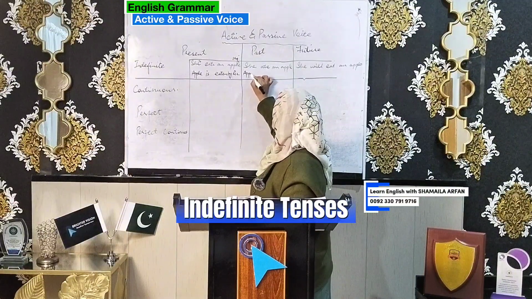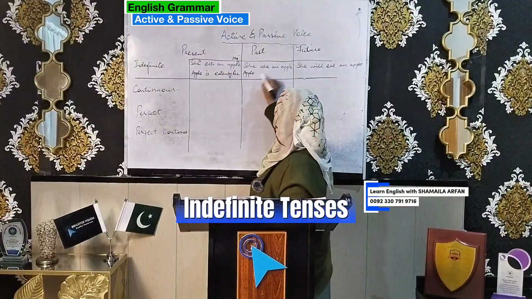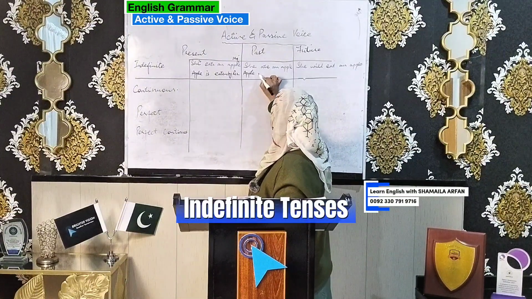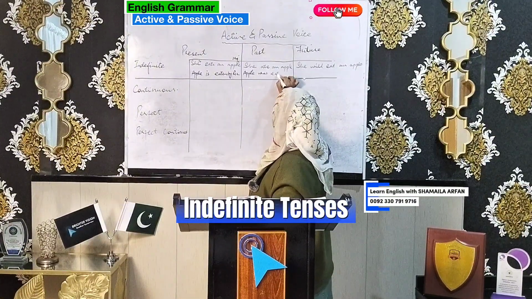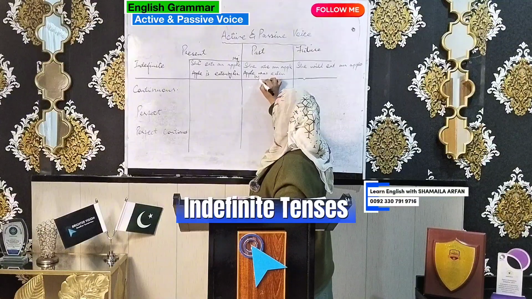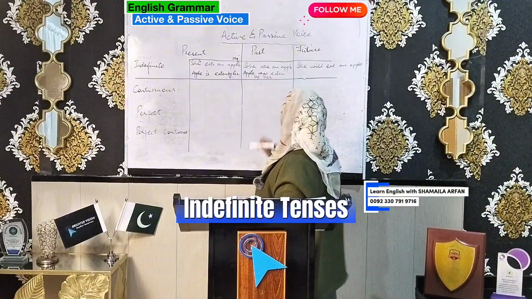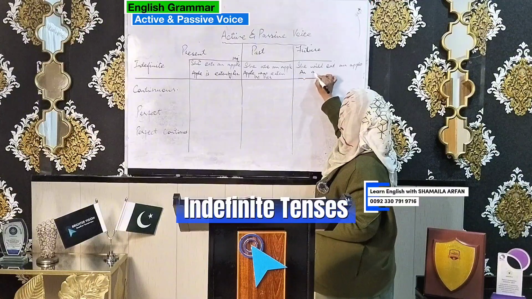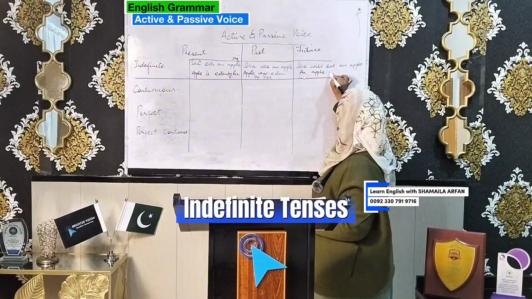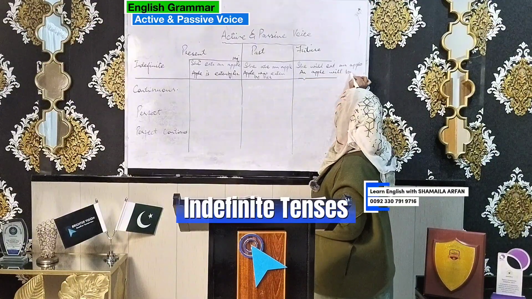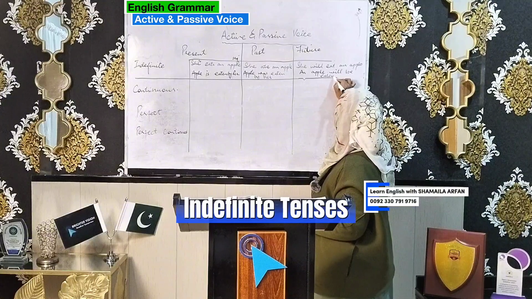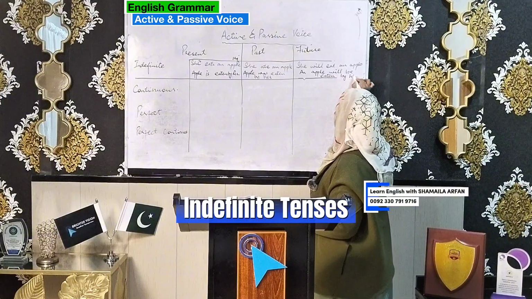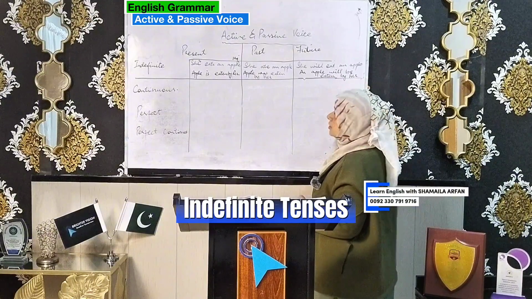What is the helping verb of past? Was and were. Single person, so it will be was. Apple was eaten by her. And last: she will eat an apple. An apple will be eaten by her.